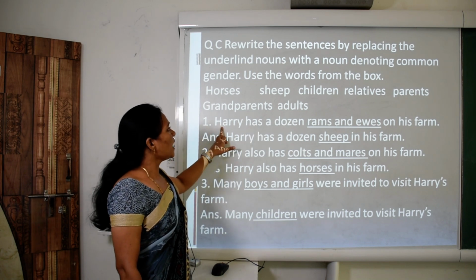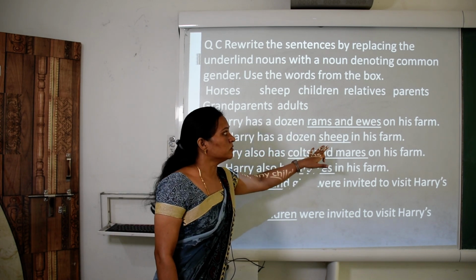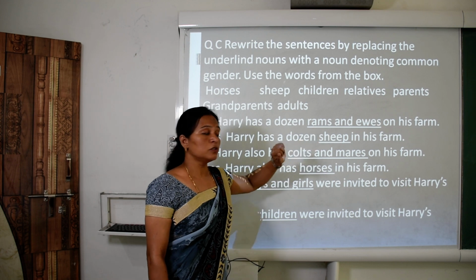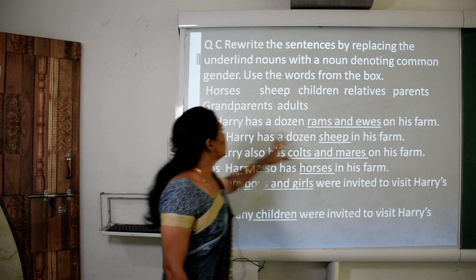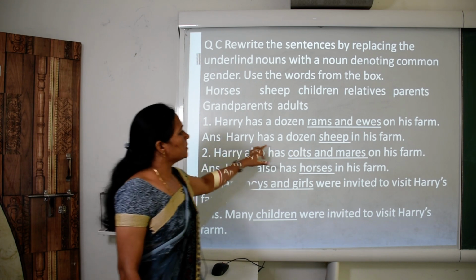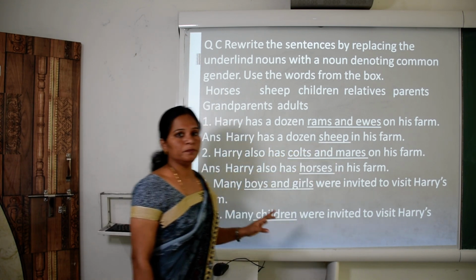First number is: Harry has a dozen rams and ewes. So children, what are rams and ewes? Rams is a male sheep and ewes is a female sheep. So the answer is: Harry has a dozen sheep on his farm.